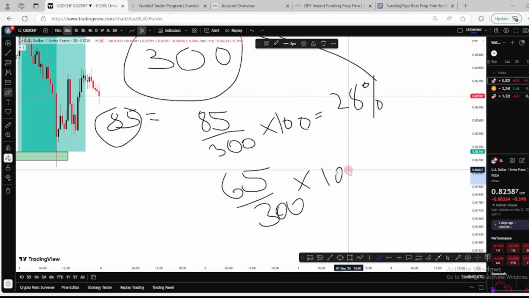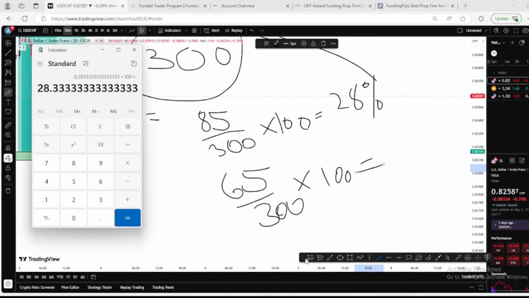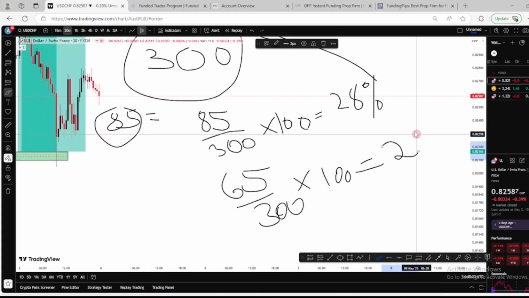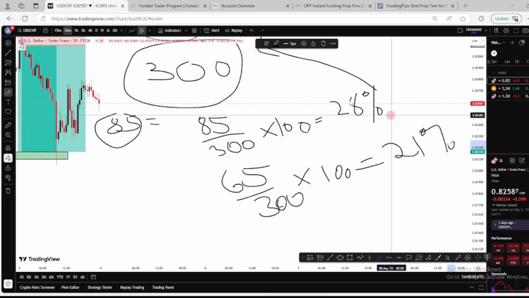And let's find out whether we're going to get something less than 50%. Let's go by 65 divided by 300, multiplied by 100. That is 21%, which is also more than the 50%. So you are not going to get a payout.